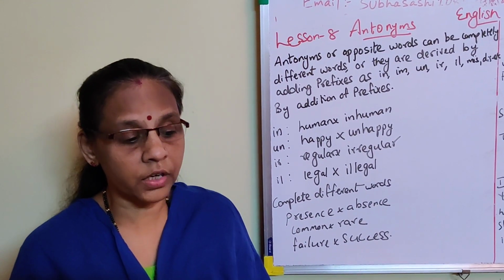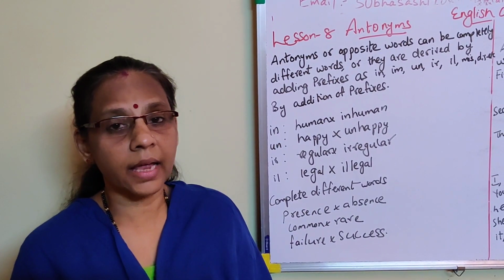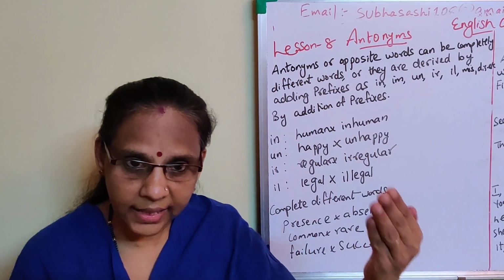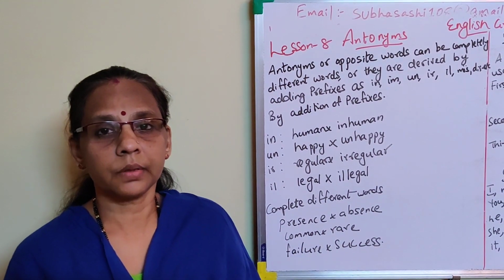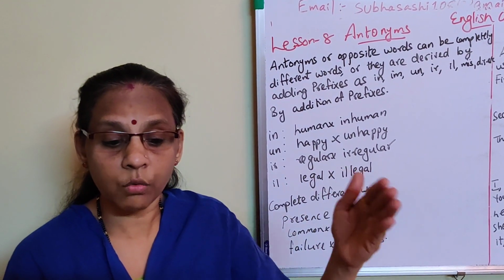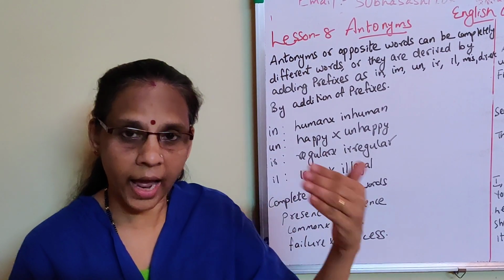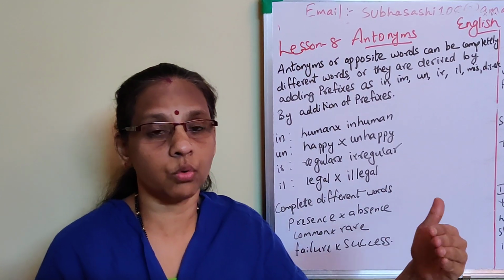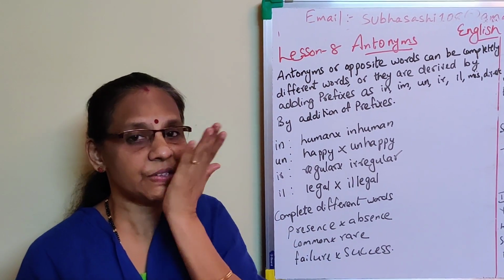Then next is word building, suffixes and compound words. Word building, what is it? We can form nouns from adjectives or verbs, adjectives from nouns, verbs or adverbs, adverbs from adjectives, and so on. So what are the things in word building?